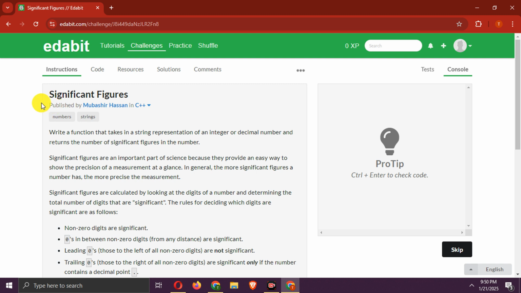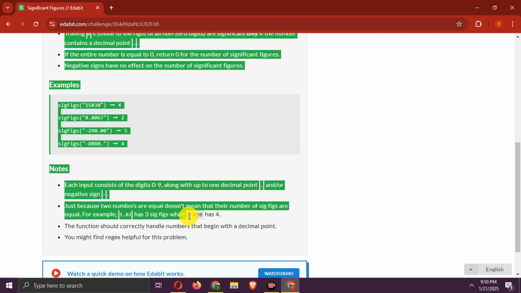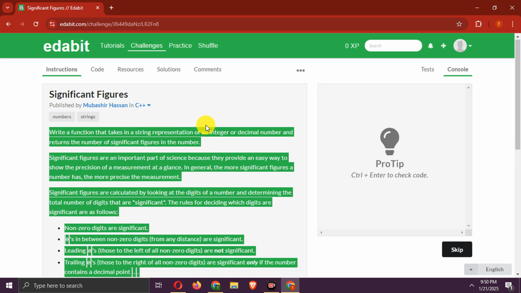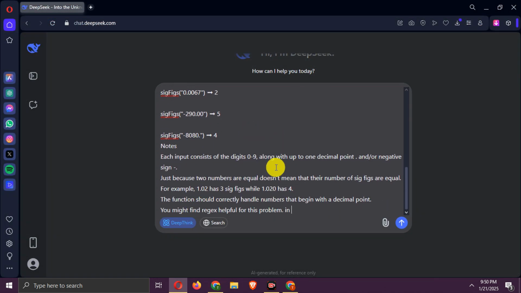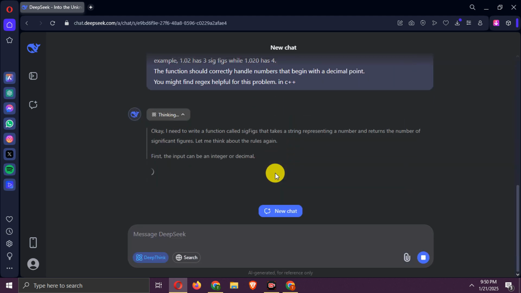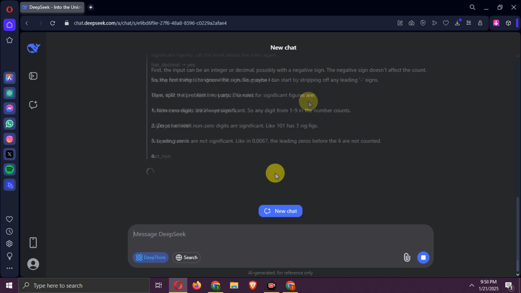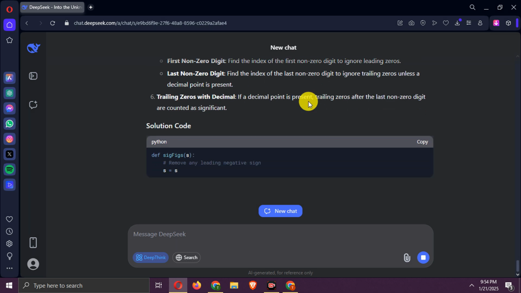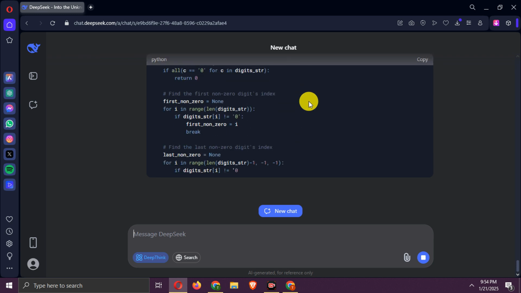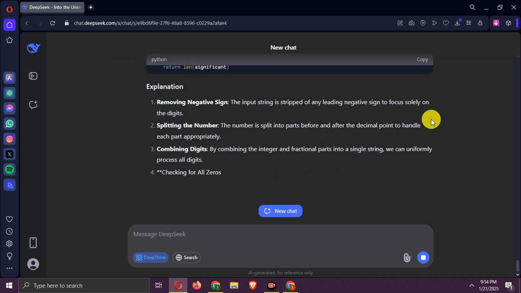Next, let's try a C++ expert-level question. Copy and paste it into R1, adding use C++. Waiting now. The answer is here. It's Python.